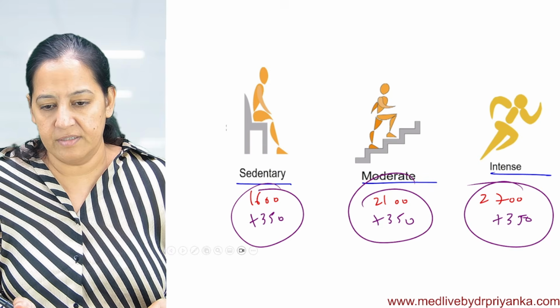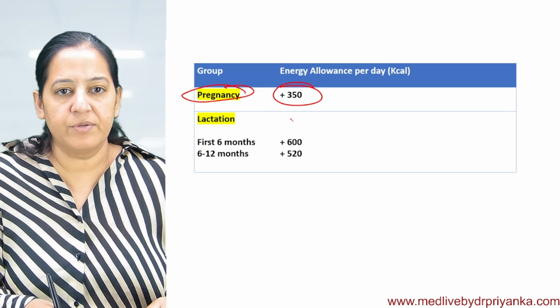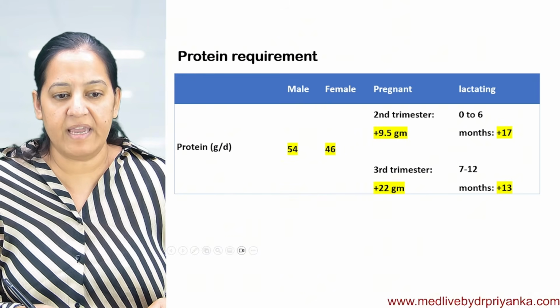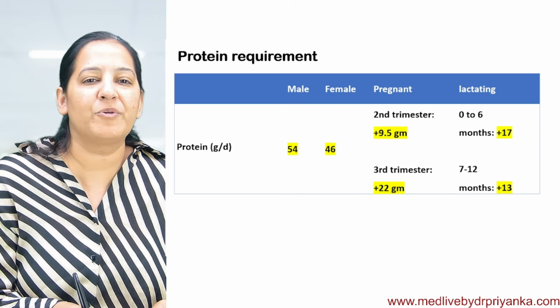Say, got it? Got it or didn't get it? So you can see this is lactation. This is the calorie requirement during pregnancy and lactation. What is the protein requirement? What is the normal protein requirement?